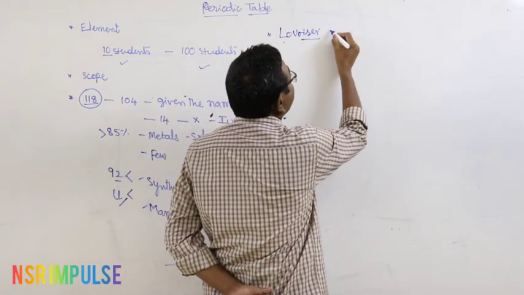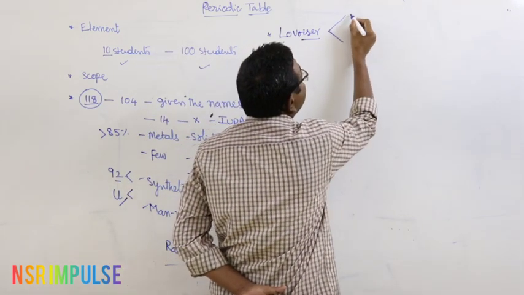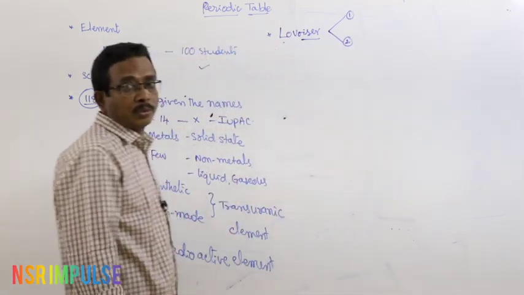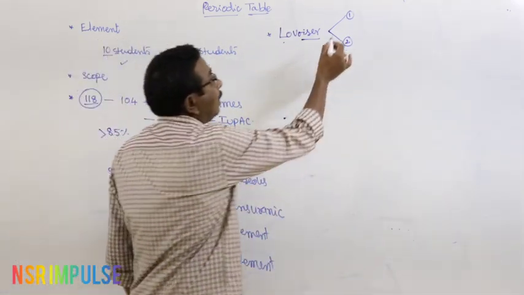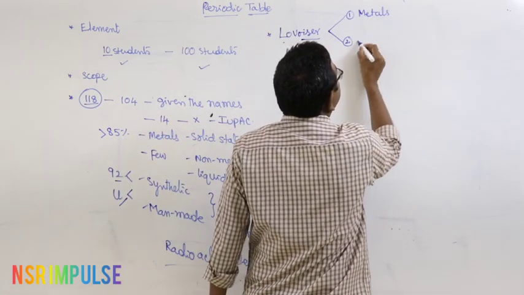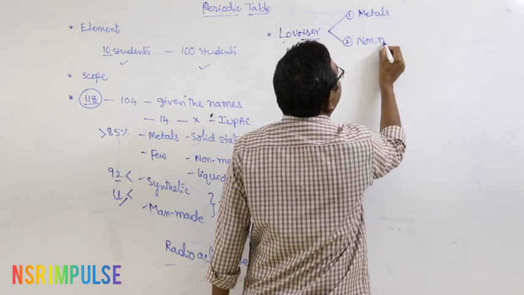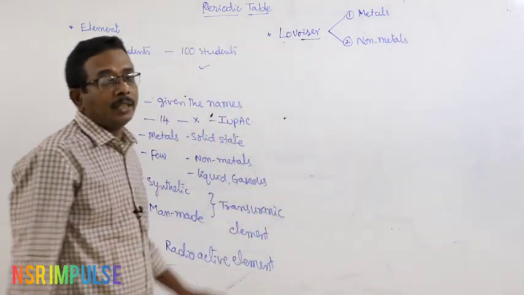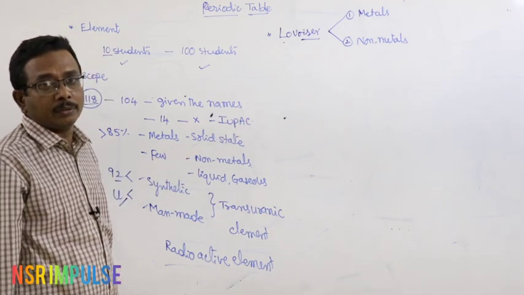In Lavoisier classification, the elements that were available at that time are divided into two groups. What are they? First group, metals. Second group, non-metals.